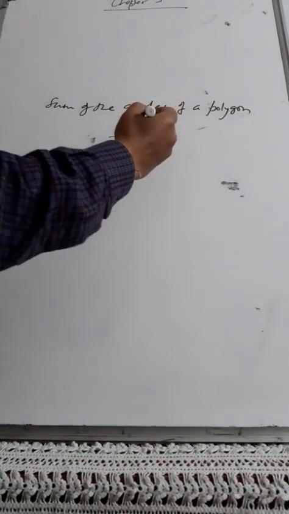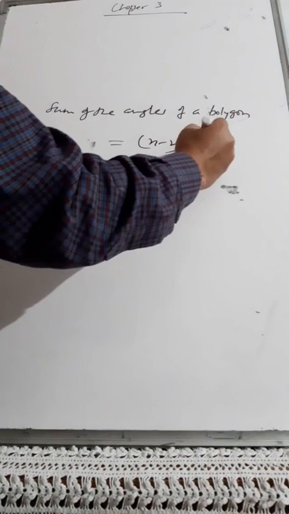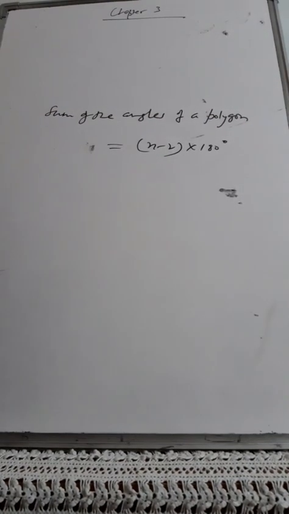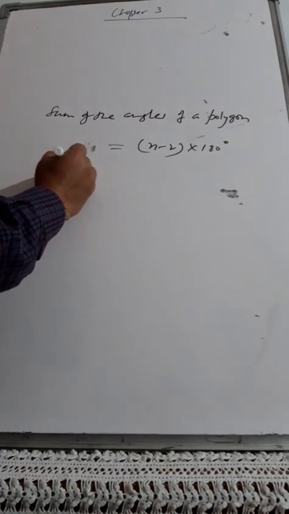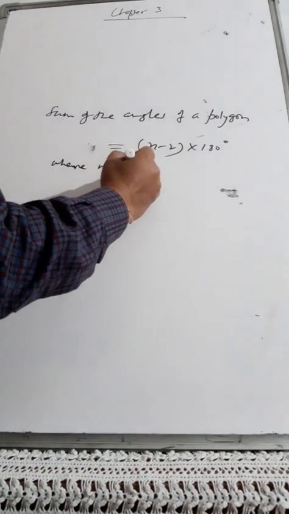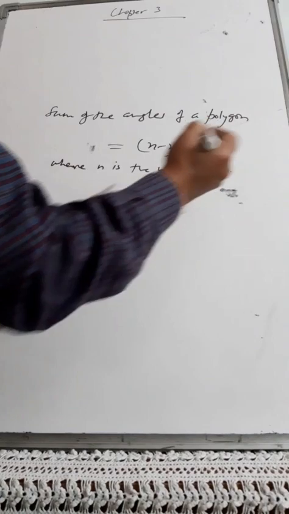The formula is very clearly indicating it to you: (n minus 2) into 180 degrees, where n is the number of sides.